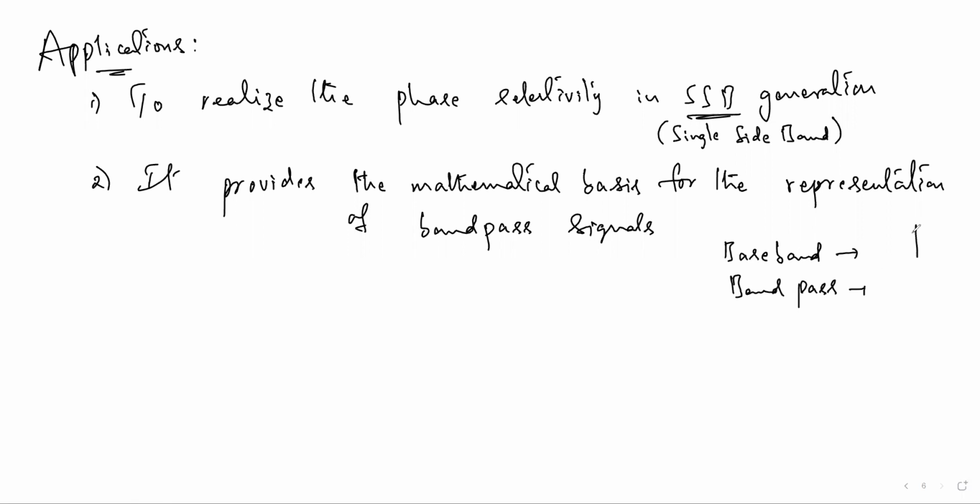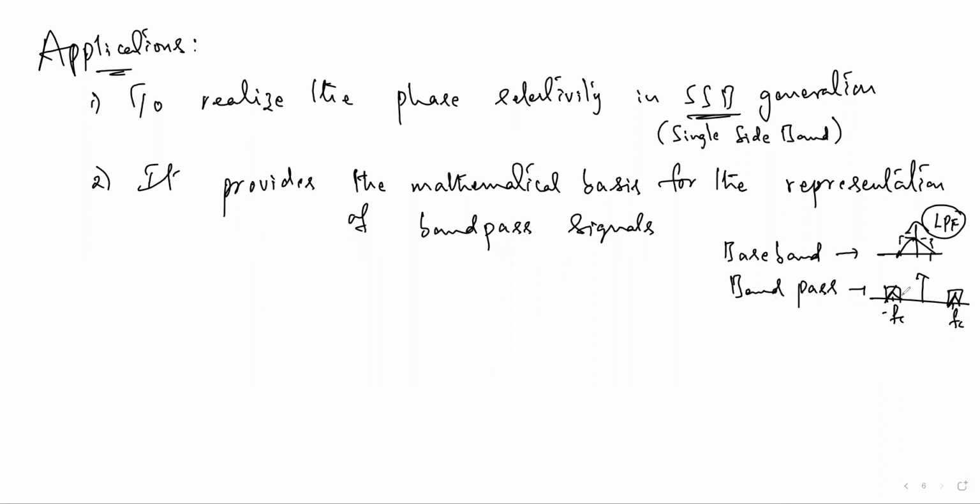Baseband signal means the spectrum is around the origin and bounded at some low frequencies like this, whereas a band pass signal has its spectrum centered at some high frequency. Simply, baseband signals can pass through a low pass filter, so remember the low pass filter characteristic.